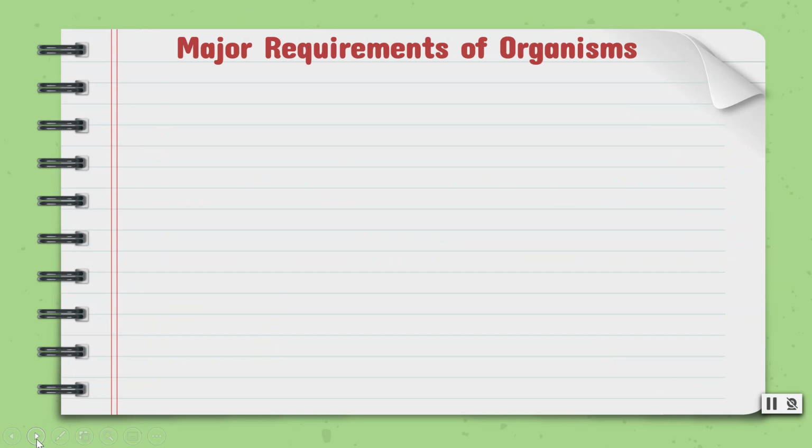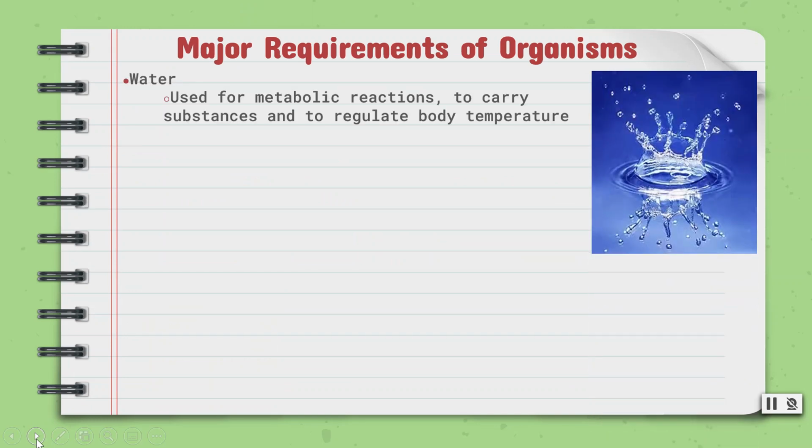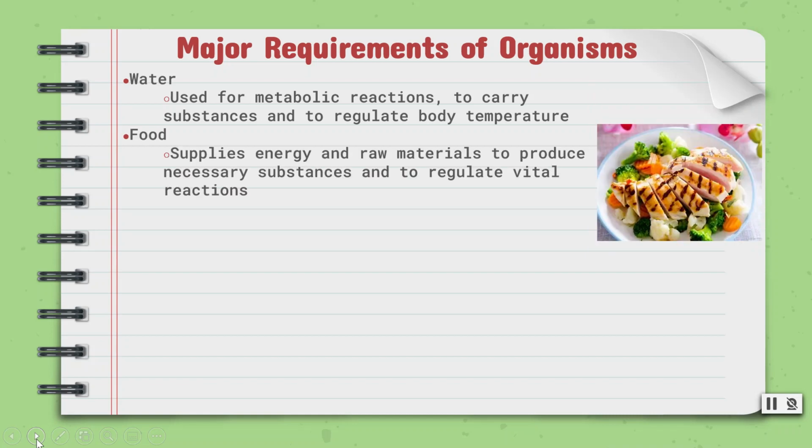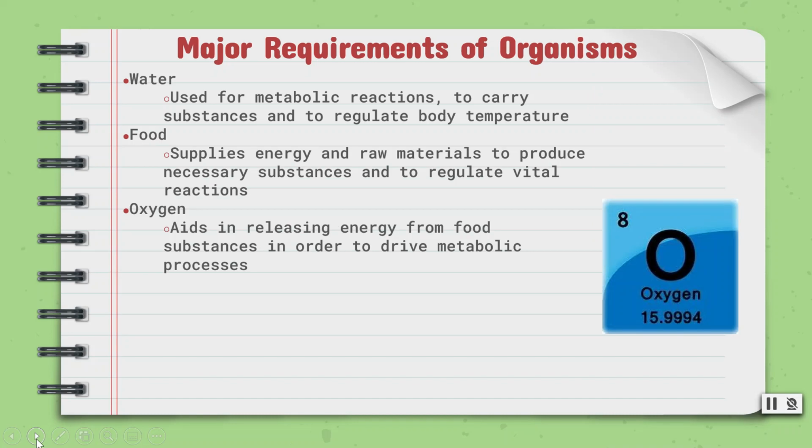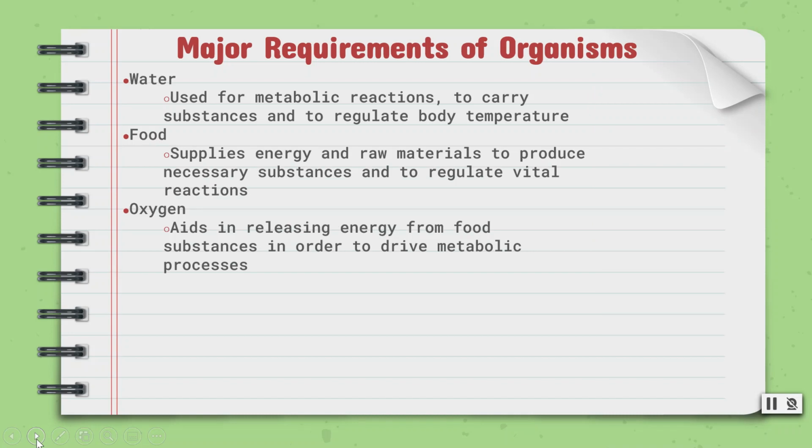First, I will begin with the major requirements of organisms. The first is water, which is a chemical substance used for metabolic reactions to carry substances and to regulate body temperature. Next is food, which includes various chemical substances that supply energy and raw materials to produce necessary substances and to regulate vital reactions. Third is oxygen, which is another chemical substance that aids in releasing energy from food substances in order to drive metabolic processes.